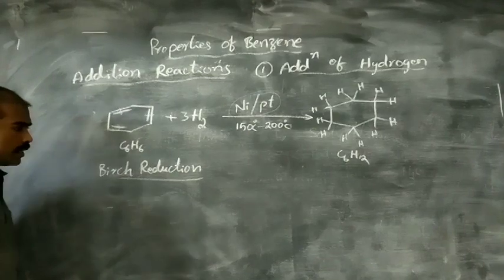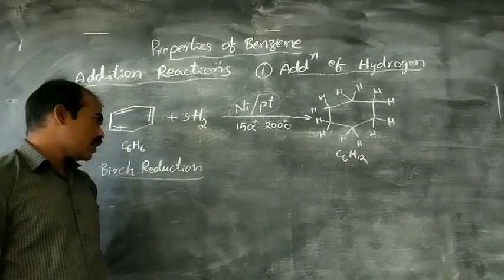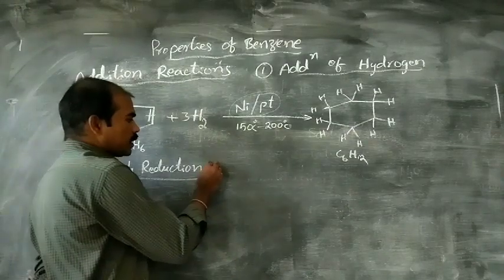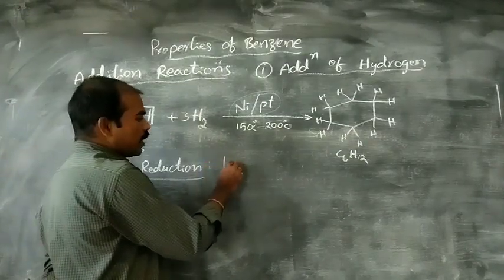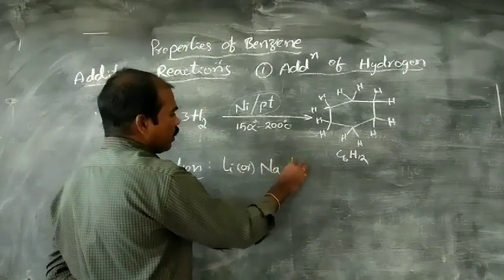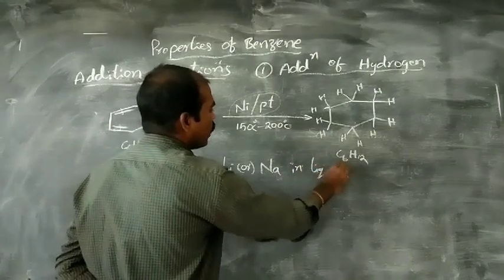Birch reduction, we have also already discussed this in our previous last year classes. In Birch reduction, the reagent is lithium or sodium in liquid ammonia. Lithium or sodium in liquid ammonia is the reagent.